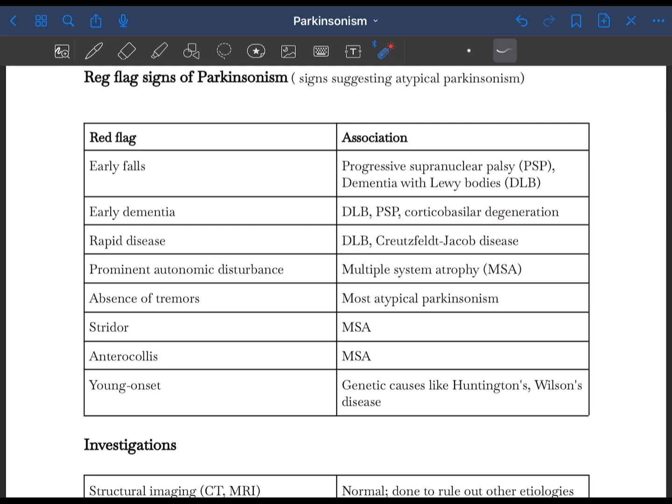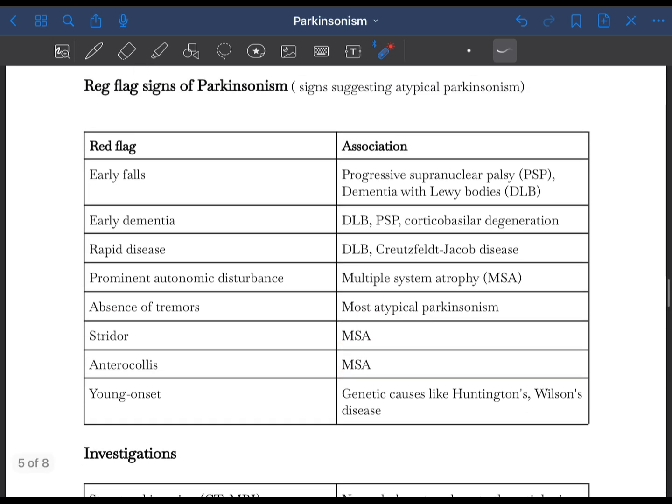Likewise, if the patient presents with rapid progression of the disease, then it may be due to dementia with Lewy bodies or Creutzfeldt-Jakob disease, which is a prion disease. If the patient presents with prominent autonomic features rather than motor features, then it may be due to multiple system atrophy. If there is stridor, then it may also be due to multiple system atrophy.